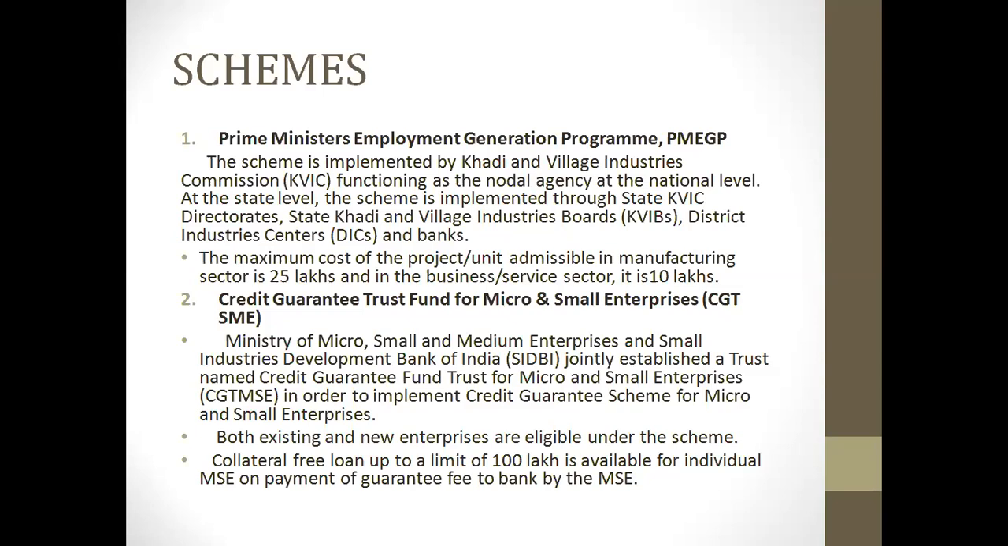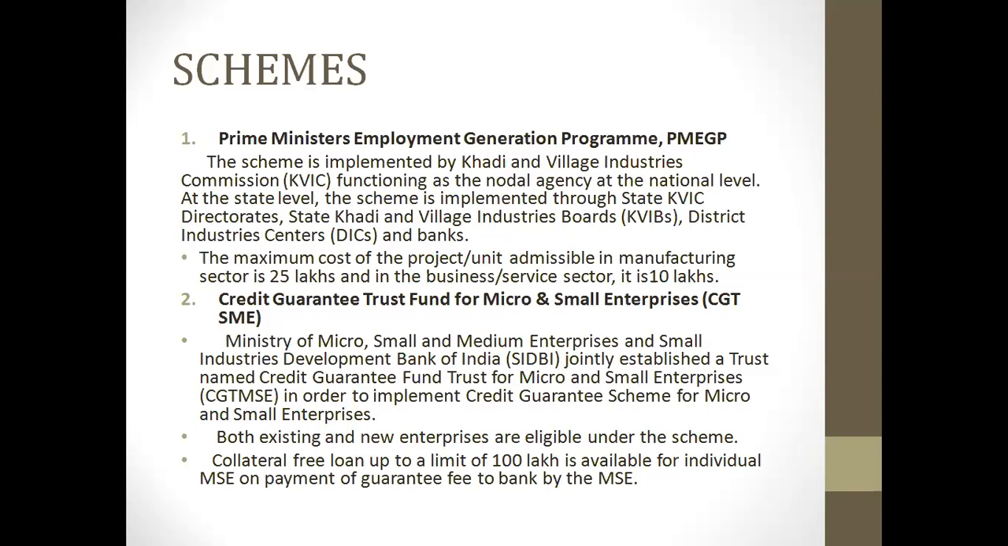So, what are the schemes we have? The present schemes which will be followed, which are related to the MSME. The first, we have the Prime Minister Employment Generation Program. The scheme is implemented by the Khadi and Village Industry Commission, functioning as the nodal agency at the national level, where the scheme is implemented through the state KVIC. The maximum cost of the project admissible in the manufacturing sector is 25 lakh, and in the business or service sector is 10 lakh rupees.